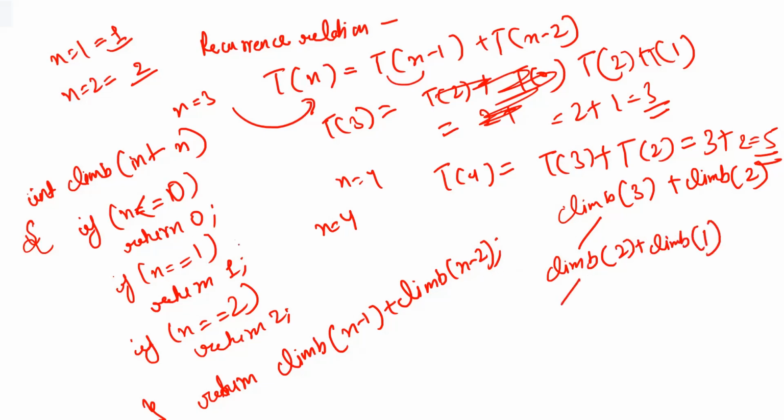For climb 2, this if condition will be true, so you'll be getting 2. And for climb 1, this condition will be true, so you'll be getting 1. So 2 plus 1, that is 3. So climb 3 will be giving you 3 overall. Now you have this part to solve. For climb 2, n equal to 2, this condition will be true, and you will be getting 2 from here. So 5 will be our correct answer, right?